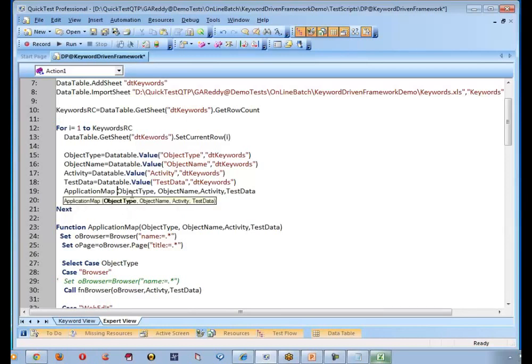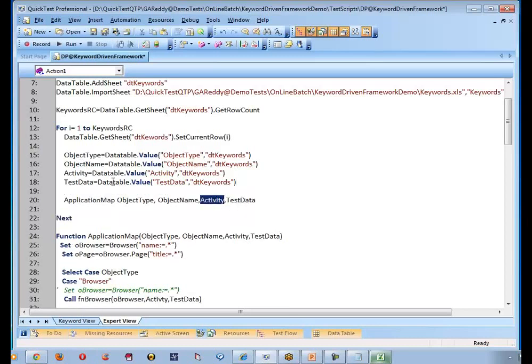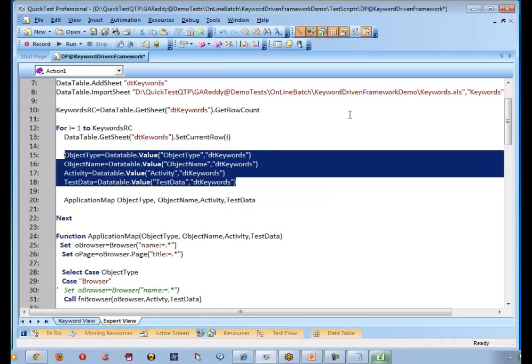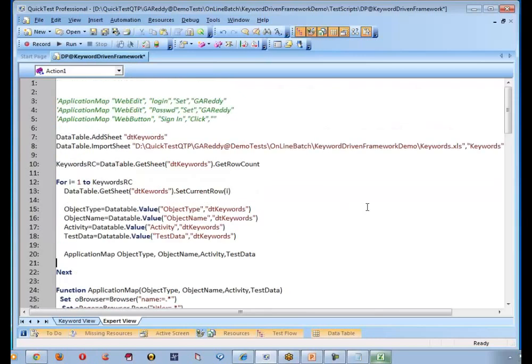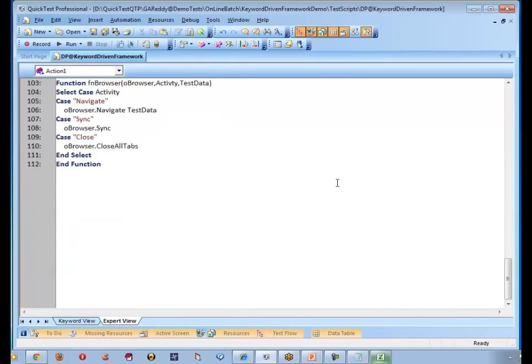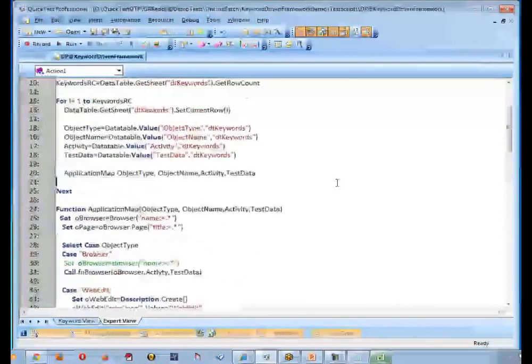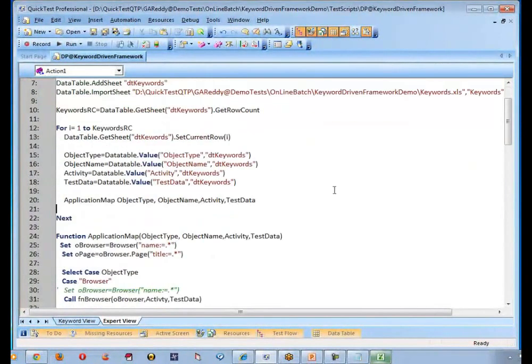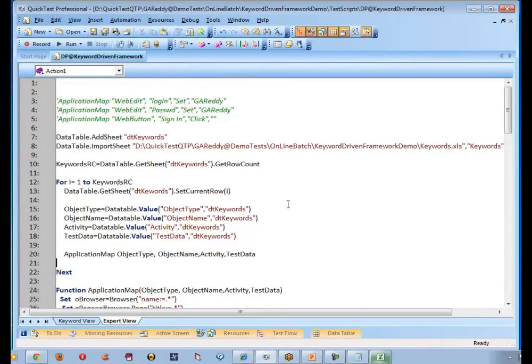I am done. What is my object type? Object type is something from the test data. What is my object name? Object name is something from the test data. What is my activity? Activity is something from the test data. What is my test data? Test data is something from the Excel, whatever we are importing here. Is this point clear? Yes, sir. I am done with the script. Everything is done. If you have any questions, you are most welcome to ask me now. Execution is pending. Any questions?